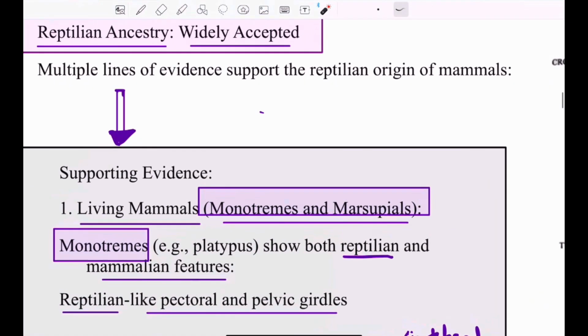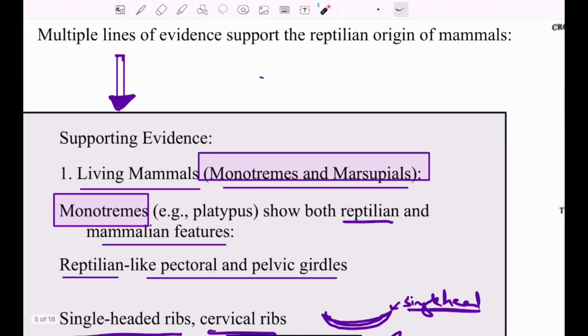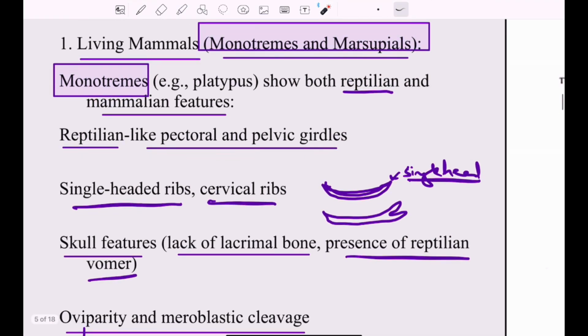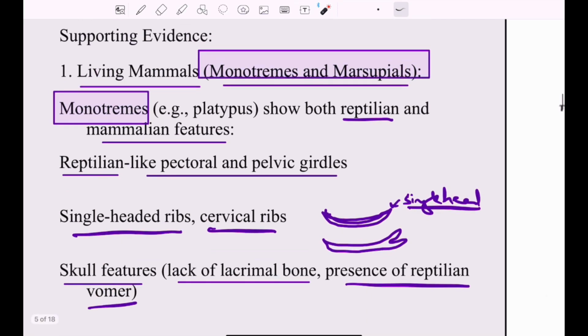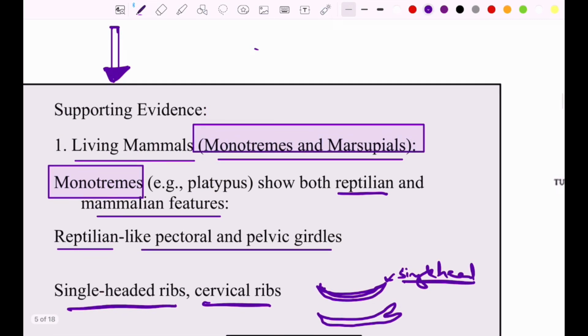Then there was another theory about the reptilian ancestry, and it's an accepted theory, and we have certain evidences regarding the reptilian ancestry theory. Among the living mammals, we have monotremes and marsupials. These monotremes show both reptilian and mammalian features, like they have the pectoral and pelvic girdles, which are reptile-like. The monotremes, the duck-billed platypus and echidna, are present in the monotremata.